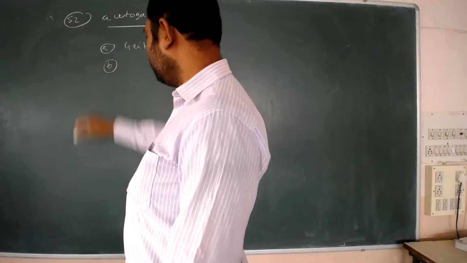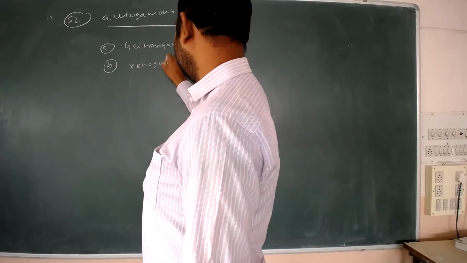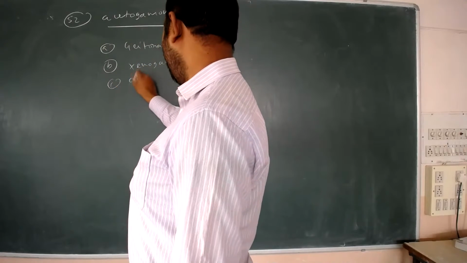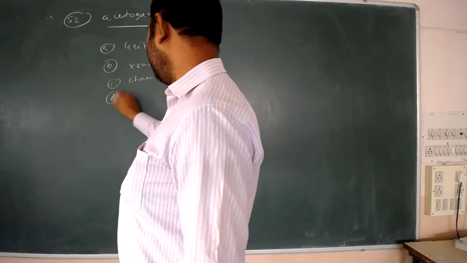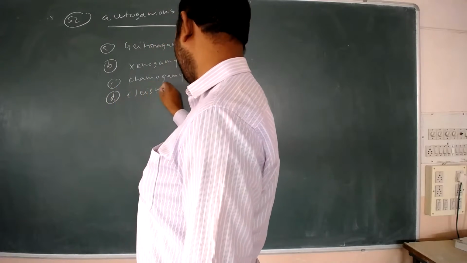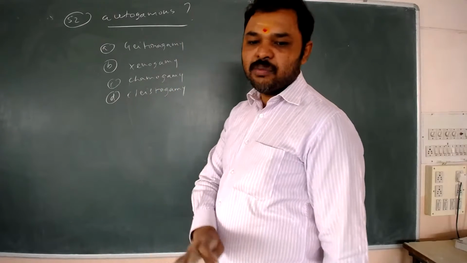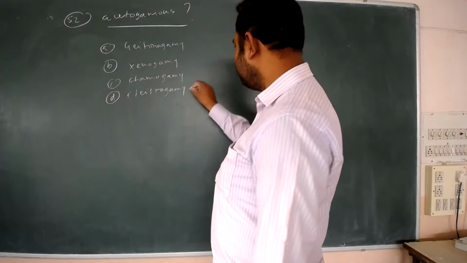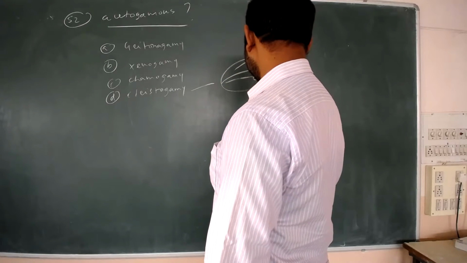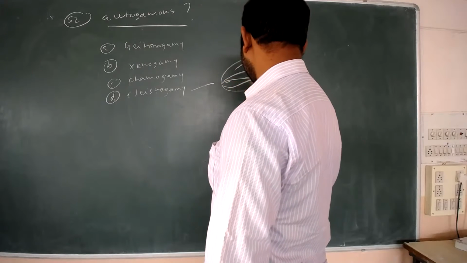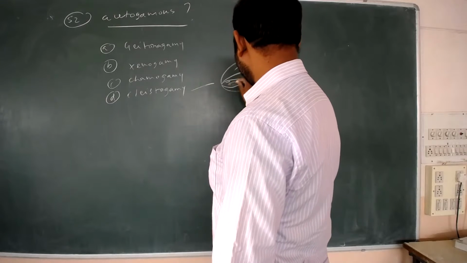And B, xenogamy. C, chasmogamy. D, cleistogamy. These are the four options. In this, what is the autogamous method? Cleistogamy is autogamous because these are closed flowers. Male and female parts are there, with stigma, style and ovary. The pollen grains deposit here.